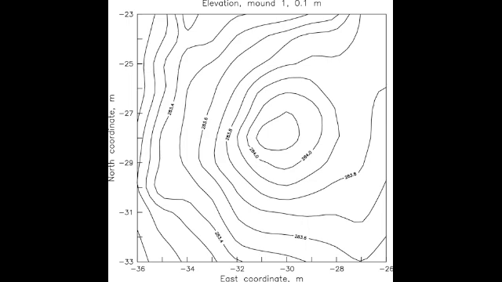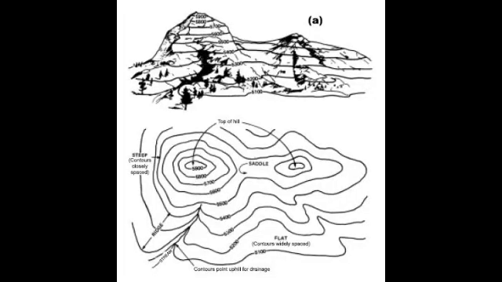Contour lines are imaginary lines used to join places with the same height above the mean sea level. Contours help us tell the height of different relief features such as mountains, hills, etc. Contour lines join places with the same height.